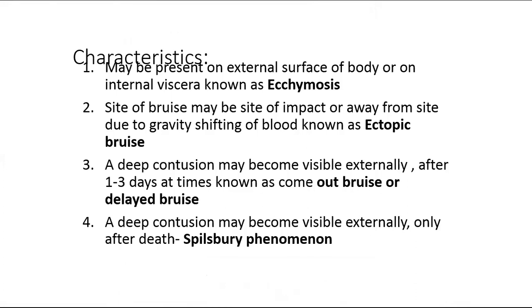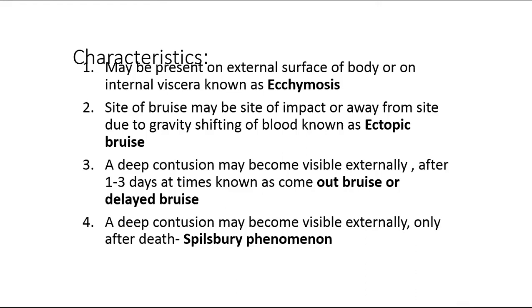Then characteristics. It may be present on the external surface of the body or on the internal viscera, which is known as ecchymosis. The site of bruise or contusion may be the site of impact, or away from the site due to gravity, shifting of blood, known as ectopic bruise, which is present at another site.